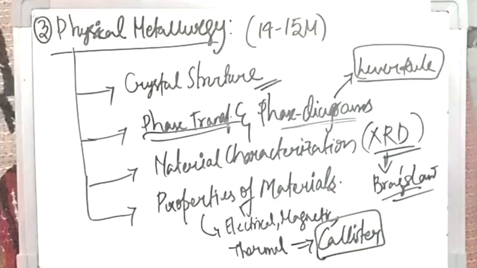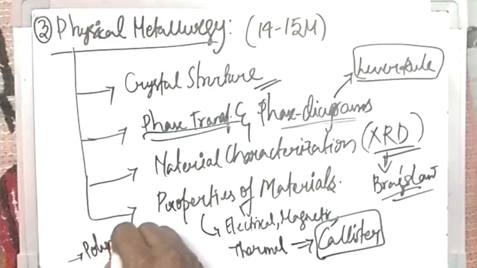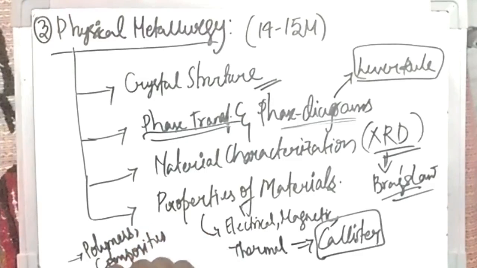Apart from this, there are some miscellaneous topics like polymers and composites. In composites, usually there will be a question of calculating the Young's modulus in the two orientations, either lateral or longitudinal. Whereas in polymers, you have to calculate the number average molecular weight or the weight average molecular weight and all that. So you must know the difference between all this, and you can also study all this from Callister.